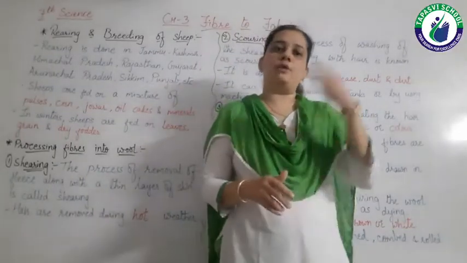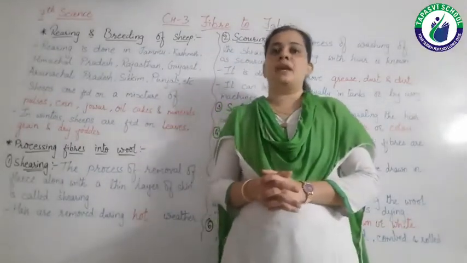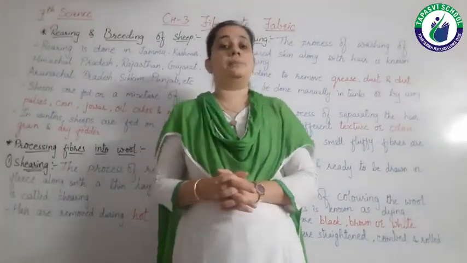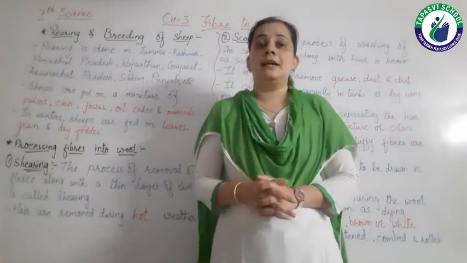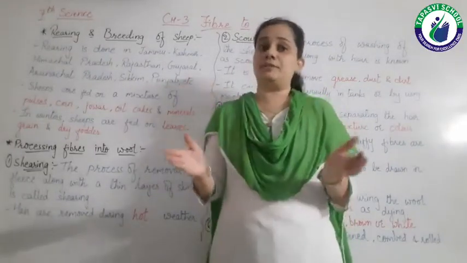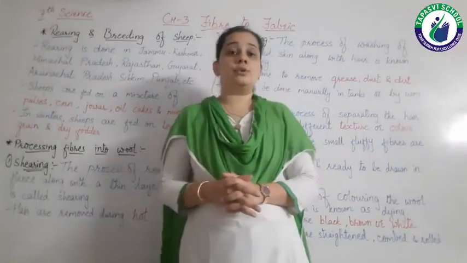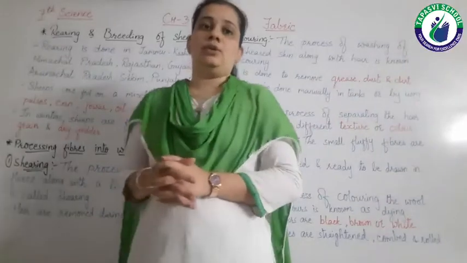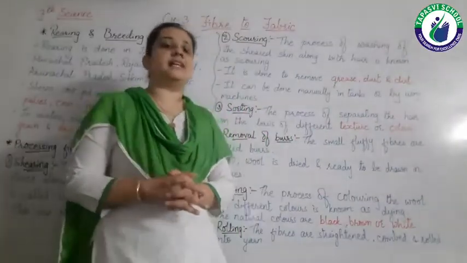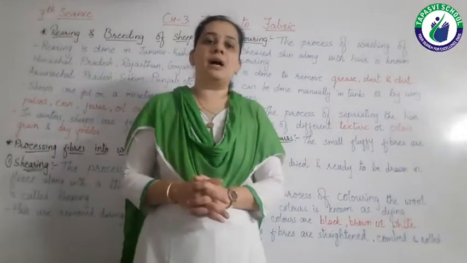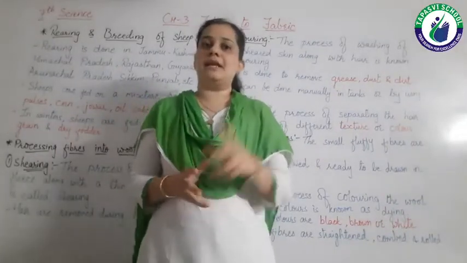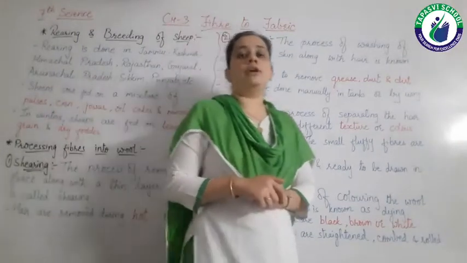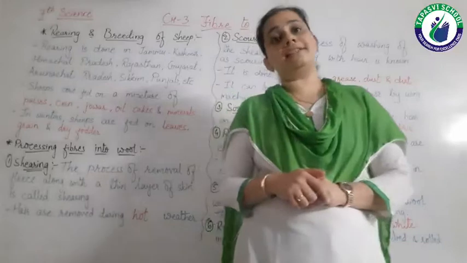Plant fibers we have already learned in 6th standard. Now in 7th standard we have to learn about animal fibers. So in the previous lecture I had given you the introduction of the chapter, and we also learned about which animals provide us with wool. Okay, so as we know that in this chapter we have to study about two animal fibers, that is wool and silk, right? So what we have studied in the previous lecture, let's recall.